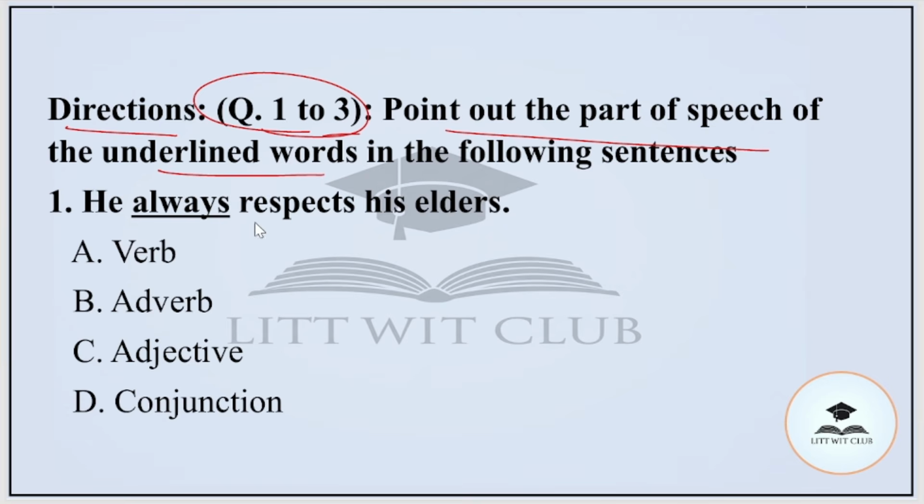Question number 1 is, he always respects his elders. The underlined word is always. So whether it is a verb, adverb, adjective or conjunction, the correct option is option B, that is adverb.